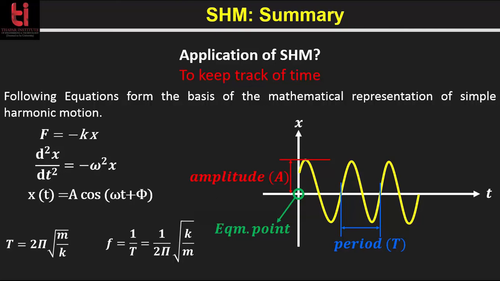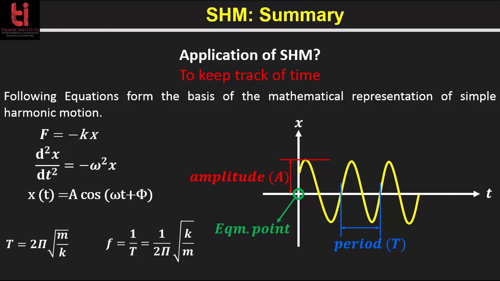Now to summarize, you have learned simple harmonic motion and its mathematical representation. Basically, the following equations form the basis of the mathematical representation of simple harmonic motion. We started with F equals minus k into x.